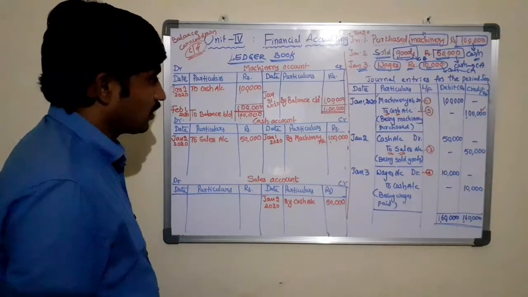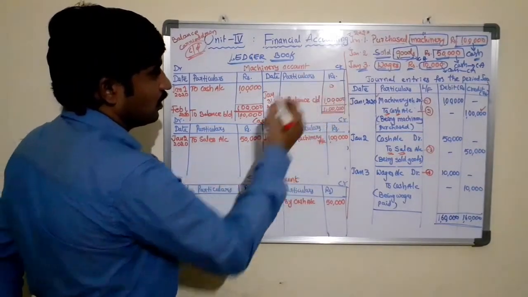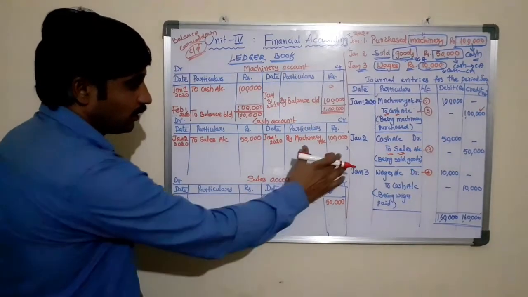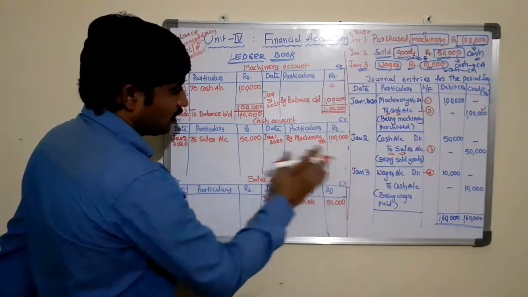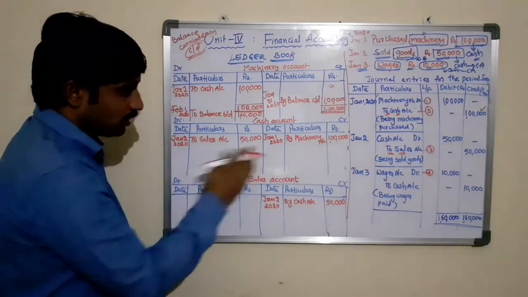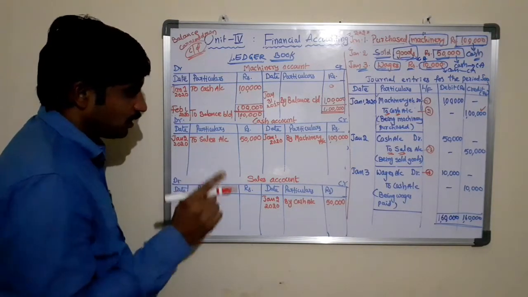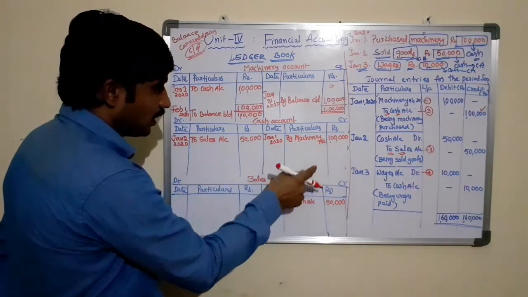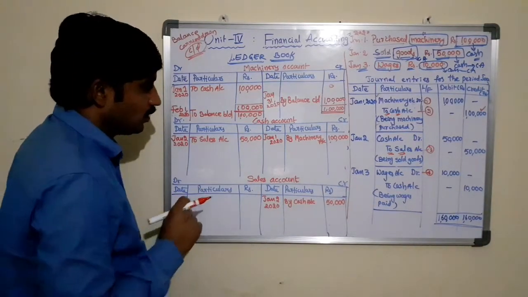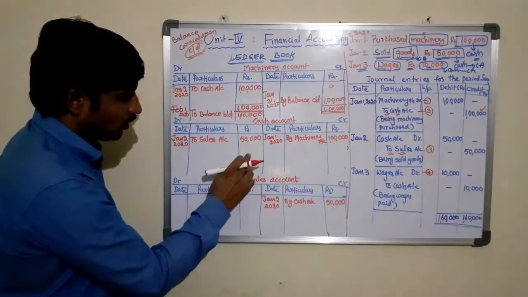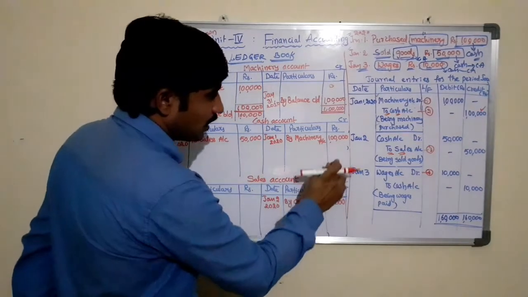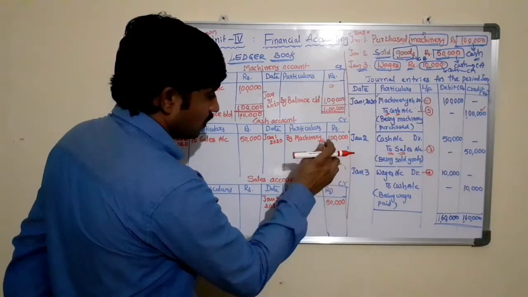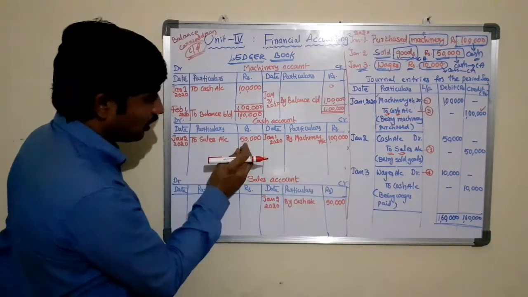Now coming to the cash account, as there is nil on one side, we found the same amount as a closing balance. Now let us see how it works if the account has amounts on both sides. The first step is to find the highest amount in the account, whether it is in the credit column or the debit column. The debit side of the account is showing 50,000 rupees. The credit side of the account is showing 1 lakh rupees. Hence the credit side amount is more than the debit side.